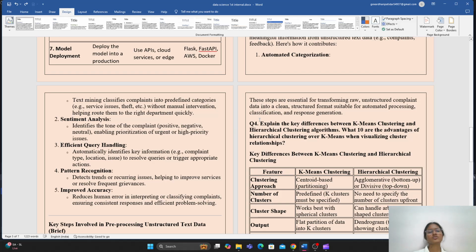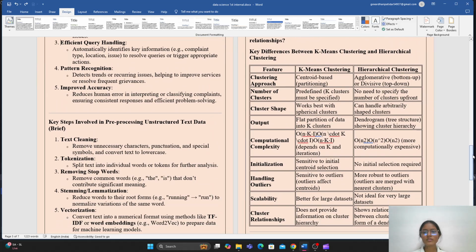Now next, question number 4 is: explain the key differences between k-means clustering and hierarchical clustering algorithms, which are basically part of clustering. And what are the advantages of hierarchical clustering over k-means when visualizing cluster relationships. So first we will discuss the difference between k-means clustering and hierarchical clustering.